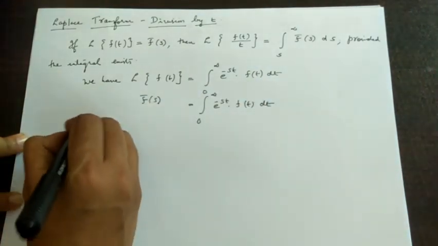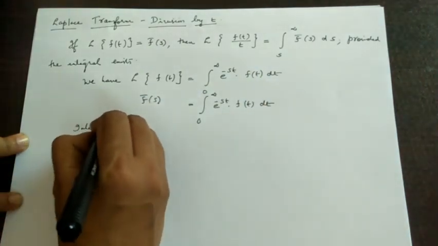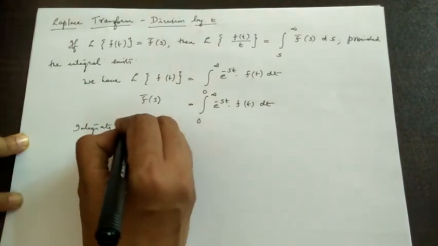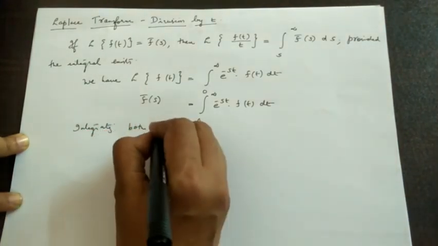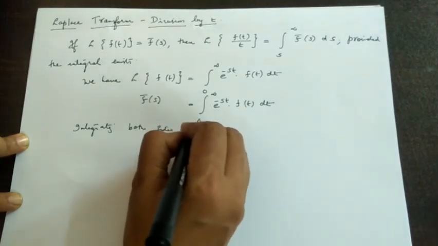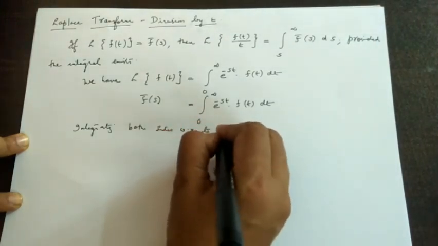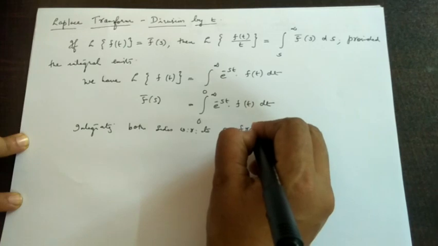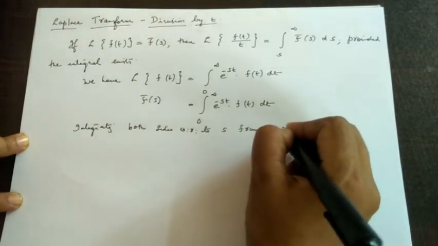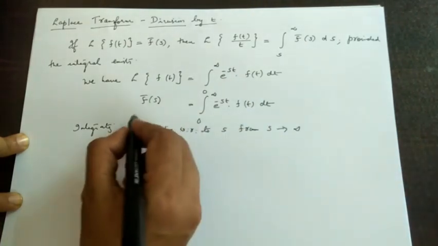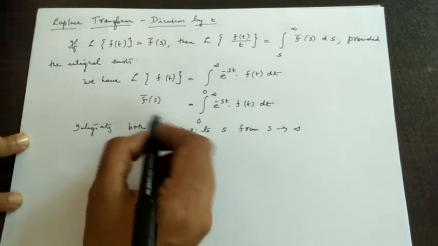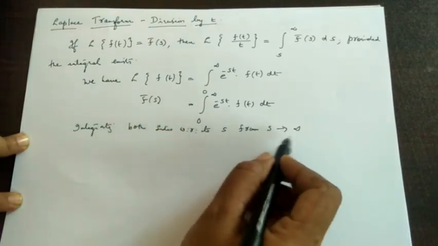Now here, integrating both sides with respect to s from s to infinity.